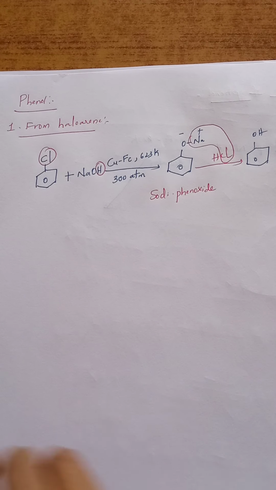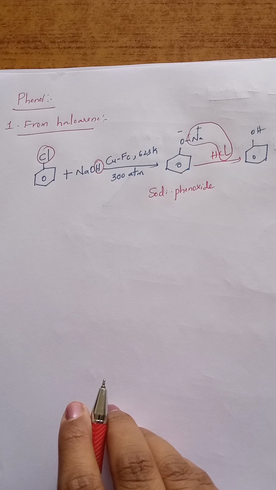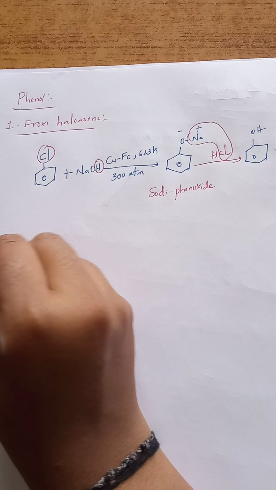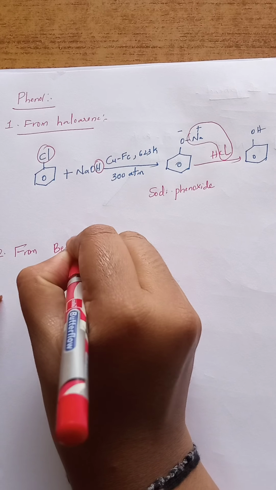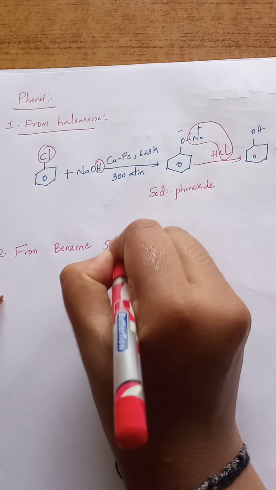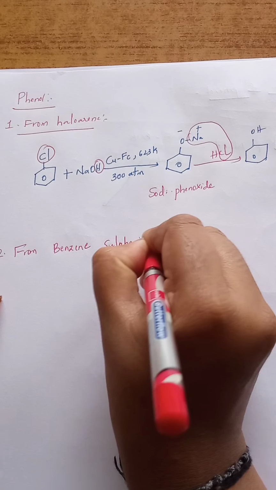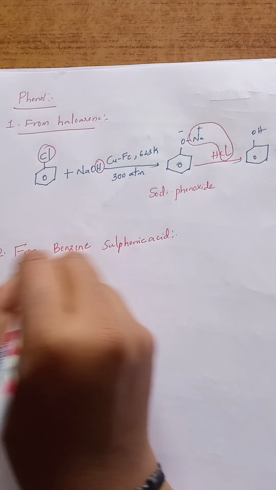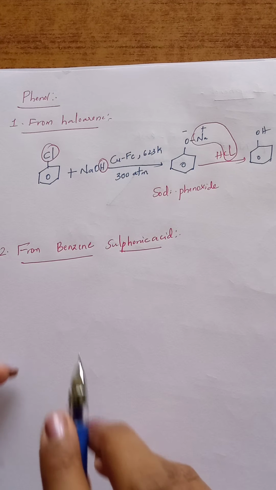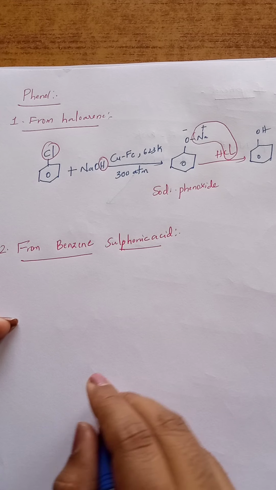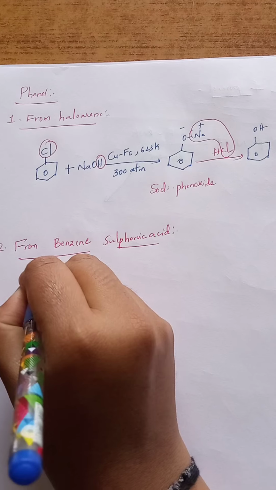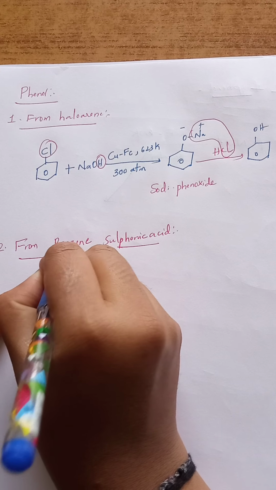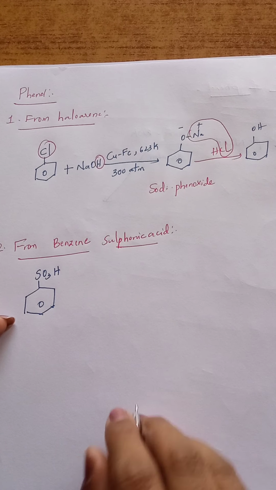Now we will see the second one, that is by using benzene sulfonic acid. If benzene sulfonic acid is present, this is the benzene, upon that SO3H is located, that is benzene sulfonic acid.